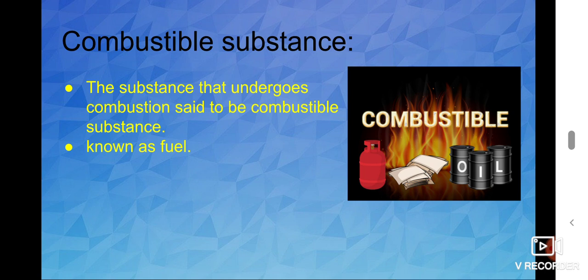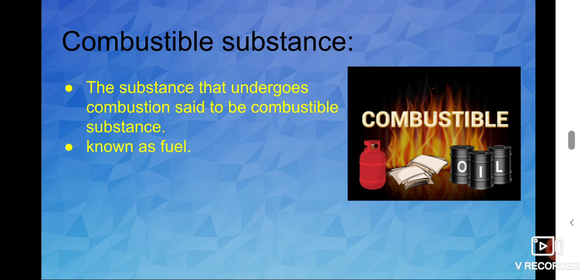Wood is a combustible one or not? Yes, combustible. Paper? Yes, it is combustible. And LPG gas. In the kitchen we use that LPG gas, you know. Is this a combustible one? Yes, this is also an example of a combustible substance.